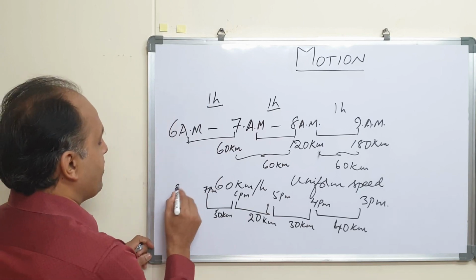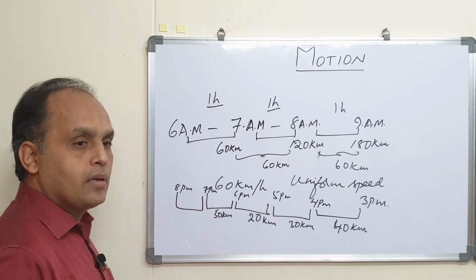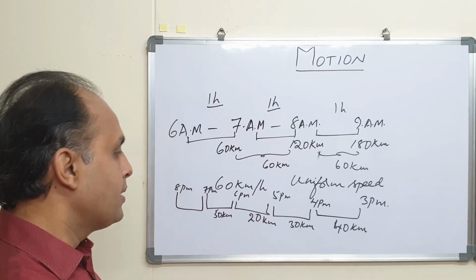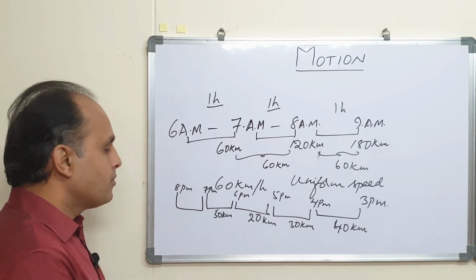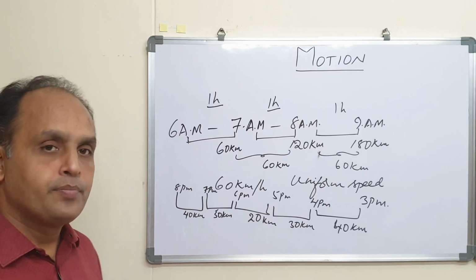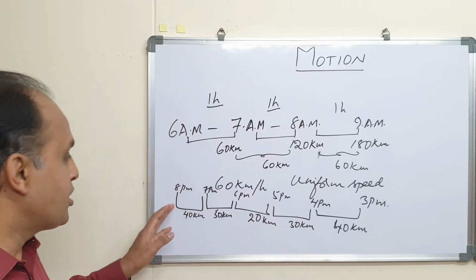And again from 7 p.m. to 8 p.m., as you are coming close to your city, the traffic has again built up, and you could only cover 40 kilometers. And finally, you reached home.